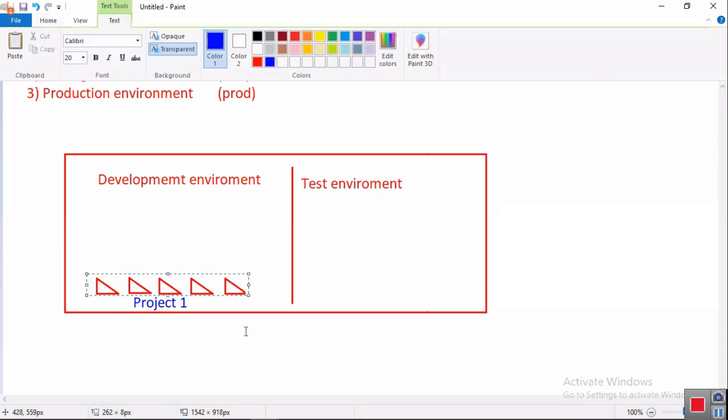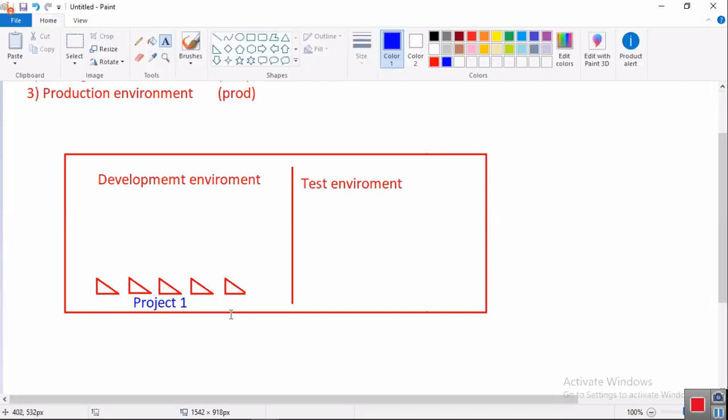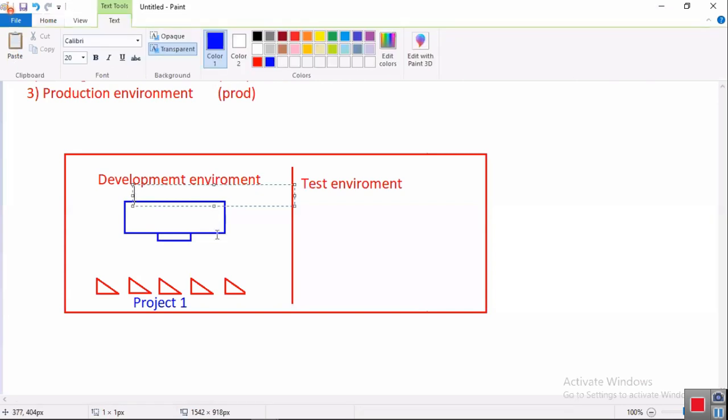They have shared the development. But how will all the developers' code be merged? For that purpose, there will be a common computer. This is called the server computer.